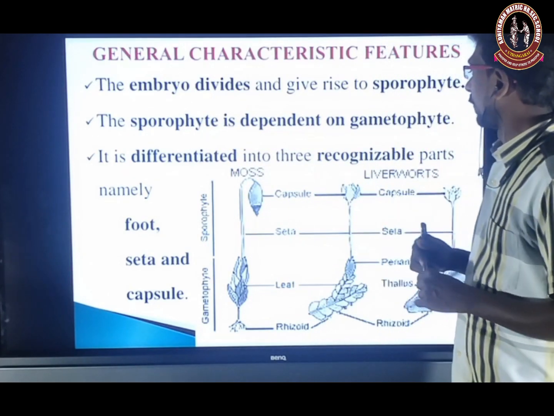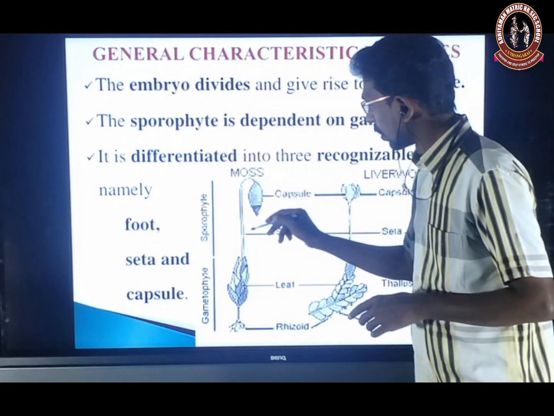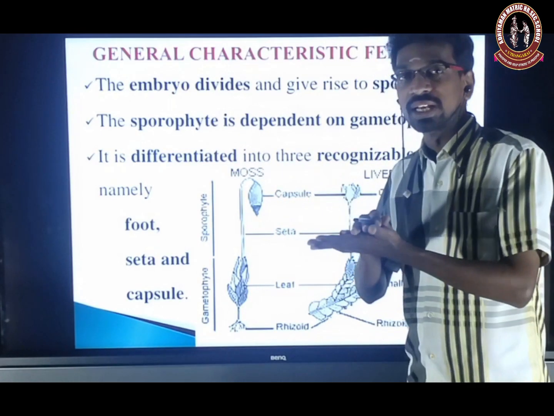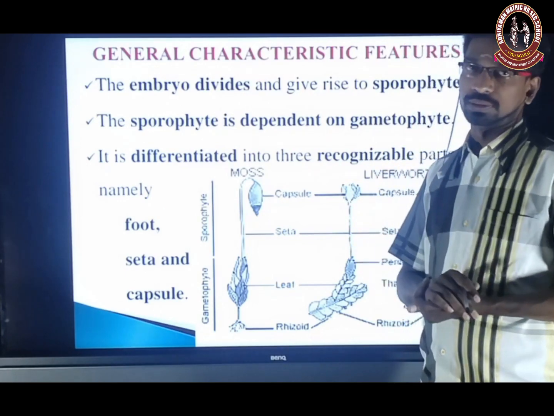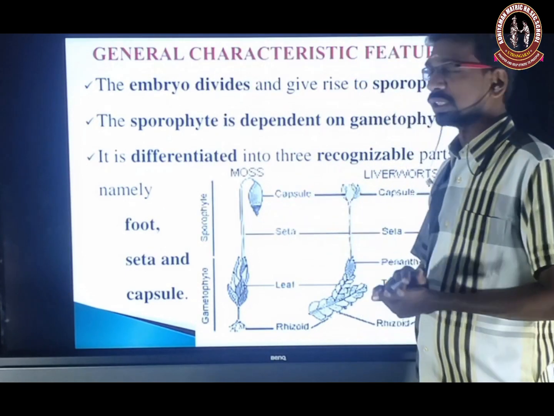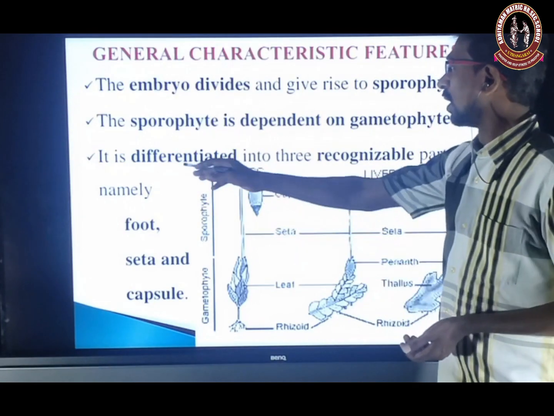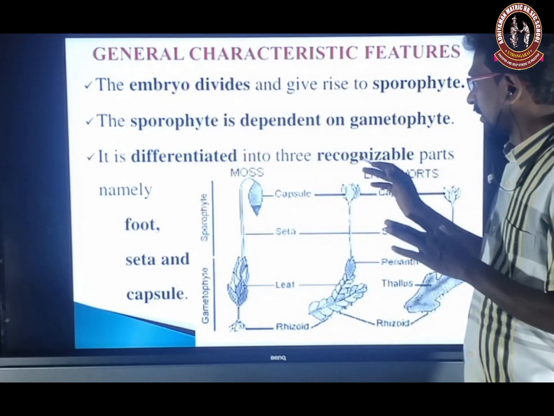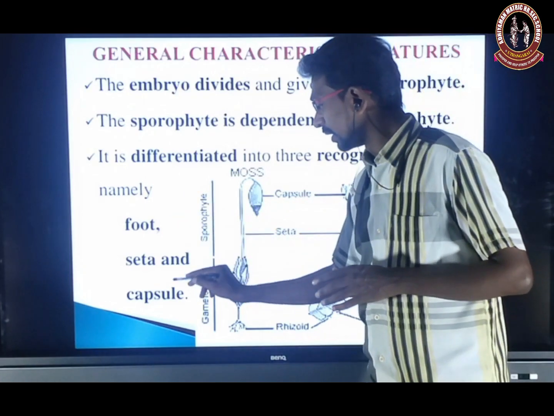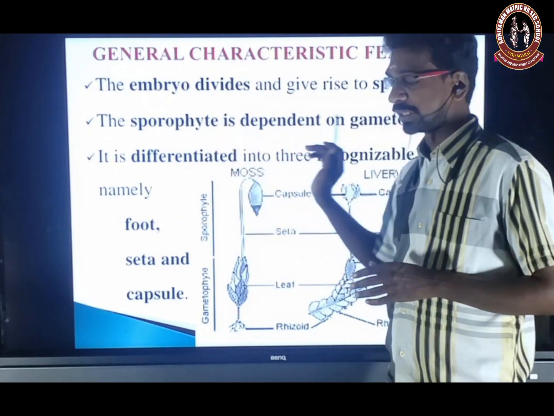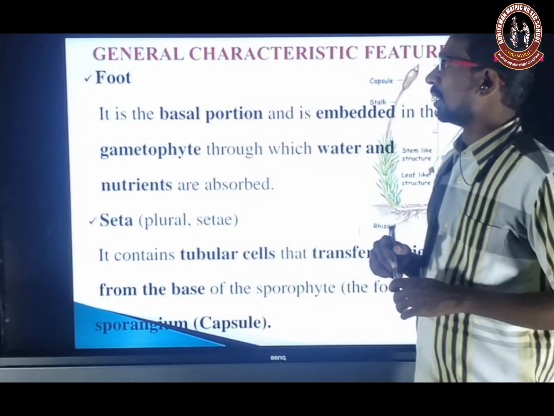The sporophyte depends on the gametophyte because the sporophytic plant body grows on the surface of the gametophyte. And it is non-photosynthetic, but the gametophyte is photosynthetic. It is differentiated into three recognizable parts: the foot, seta, and the capsule. So, foot.